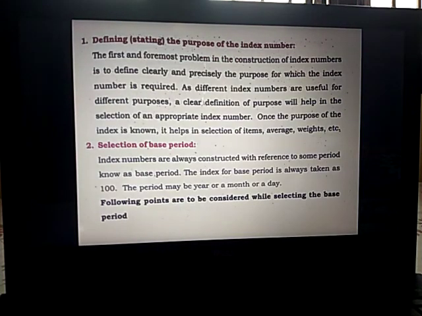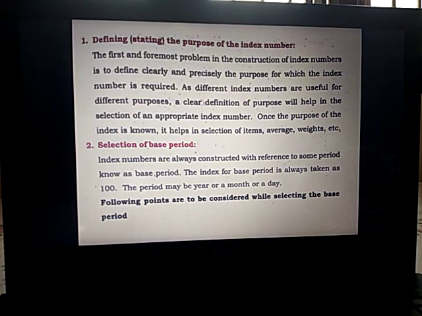The first step is defining or stating the purpose of index number. The first and foremost problem in the construction of index number is to define clearly and precisely the purpose for which the index number is required. As different index numbers are useful for different purposes, a clear definition of purpose will help in the selection of an appropriate index number. Once the purpose of the index is known, it helps in selection of items, average, weights, etc. So the first step is knowing the purpose of the index number.